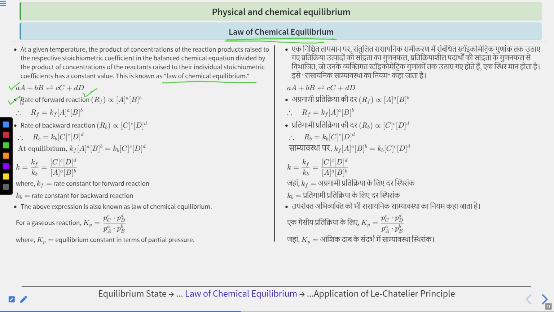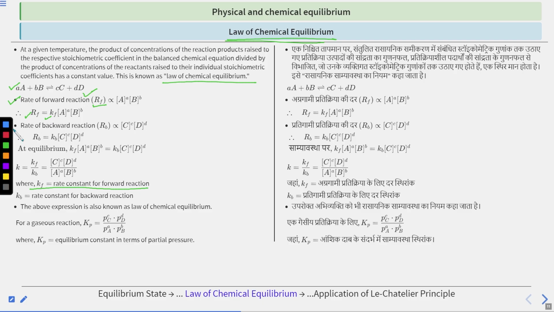So the rate of forward reaction, you can write it as Rf, will be proportional to the concentration of the reactants A and B to the power of their stoichiometric coefficients, small a for the capital A reactant, small b for the capital B reactant. We can introduce a constant here and remove the proportionality sign. So it will become Rf = Kf [A]^a [B]^b, where Kf is the rate constant for the forward reaction, because we are talking about the forward reaction here, right? Rf is the rate of forward reaction.